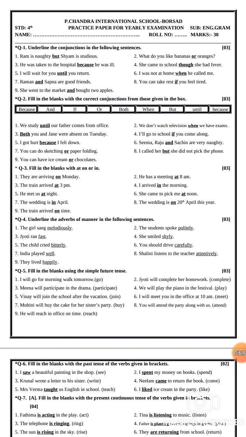Then sixth number, Seema, Raju and Sachin are very naughty. So the answer is and. Okay, Seema, Raju and Sachin are very naughty. So and. Seventh number, you can do sketching or paper folding. Okay, the answer is or.